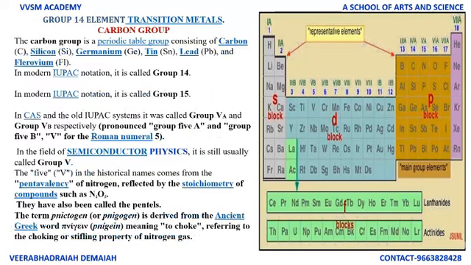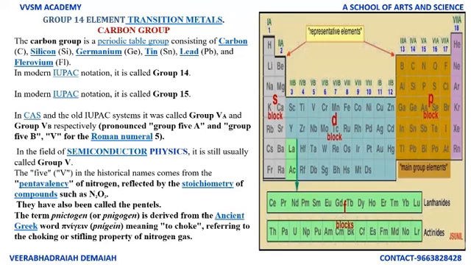Group 14 elements, carbon group: the group consists of carbon, silicon, germanium, tin, lead and flerovium. And this is also very important. In semiconductor physics, group 15 is still usually called group 5.